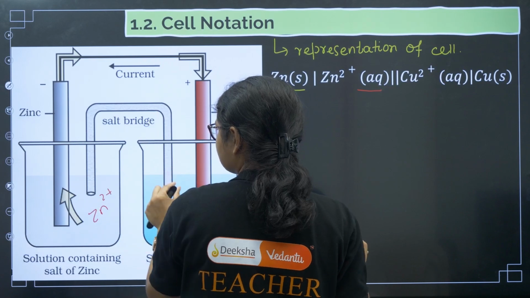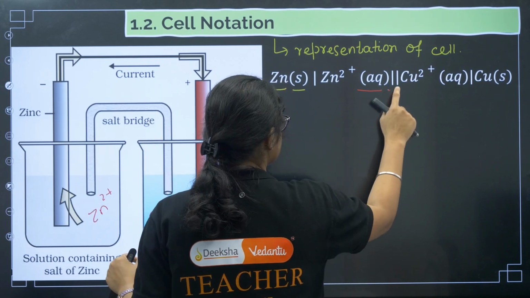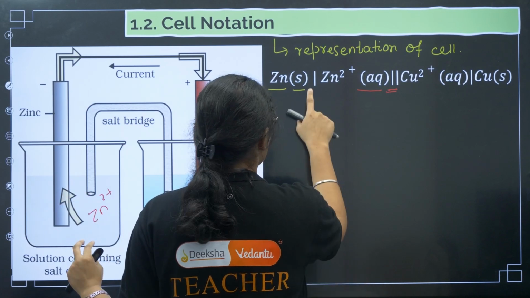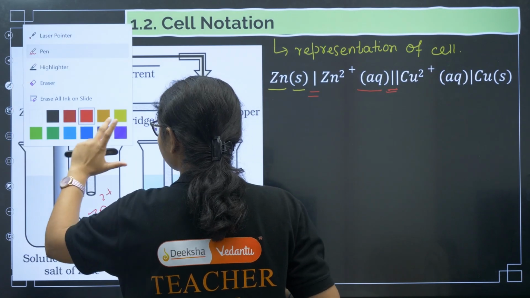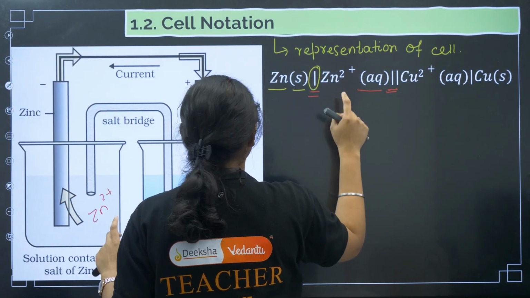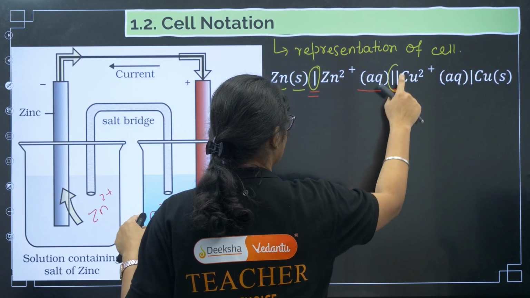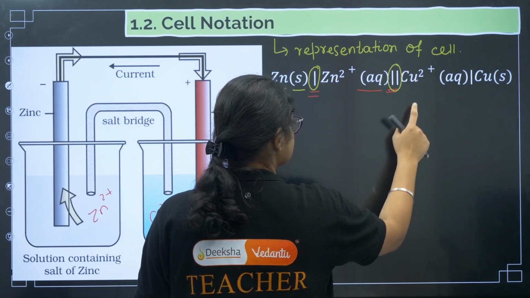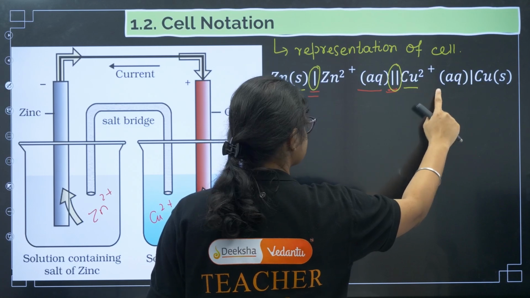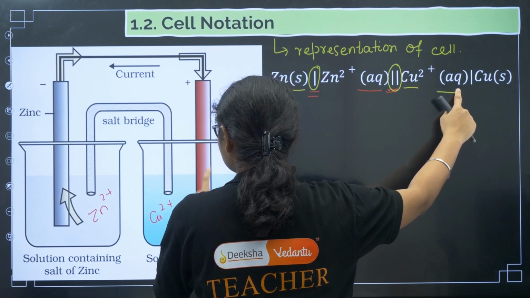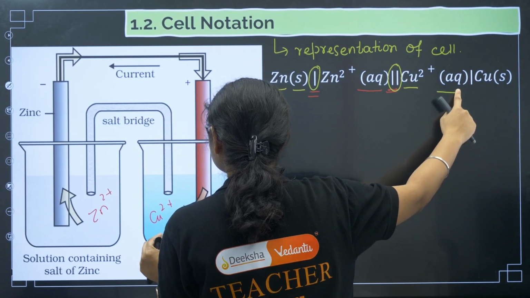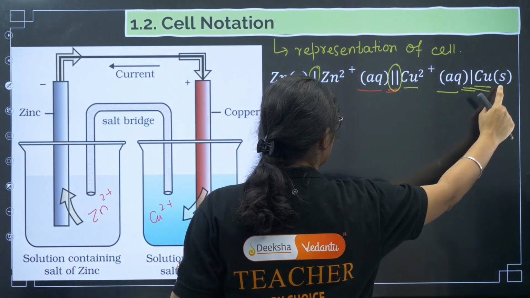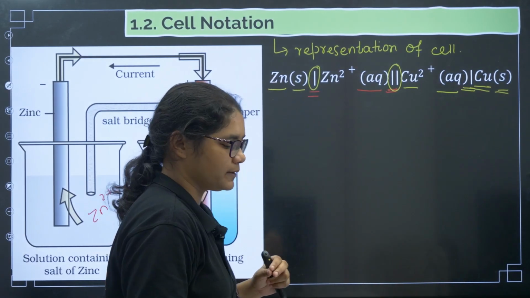Now comes the salt bridge here. The salt bridge is represented by a double line. Now this Zn and Zn2+ are separated by a single line. This is represented by a single line, the salt bridge is represented by a double line. Now this salt bridge is connected with what? Cu2+, so we'll write Cu2+, its phase is aqueous. Next it is coming to copper, right? So this is aqueous phase, this is solid phase. So again one single line will come, then copper, then the physical state of copper.